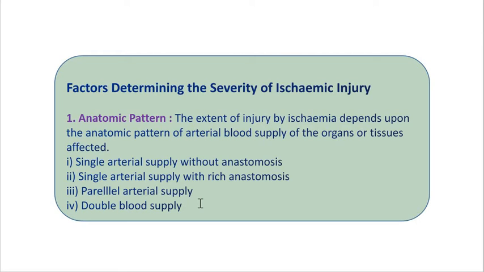Therefore the collateral circulation is of little value if the vessels are severely affected with spasm, atheroma or any other conditions. You know about the collaterals of different organs.